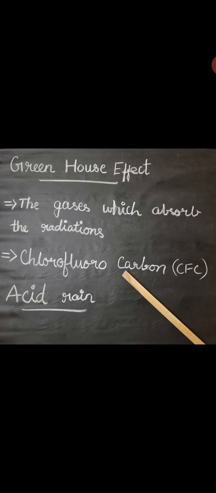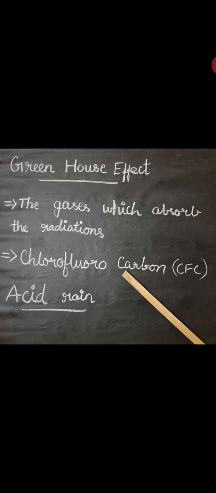What are the effects of acid rain? It irritates the eyes and skin of humans. It inhibits the germination and growth of seedlings, changes the fertility of the soil, and destroys plants and aquatic animals also. Then it causes corrosion of many buildings and bridges. Because of acid rain, the buildings and bridges are getting damaged.